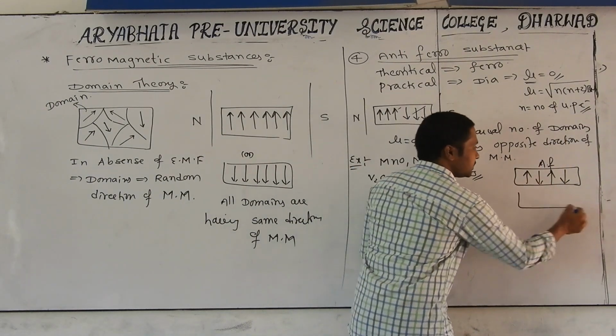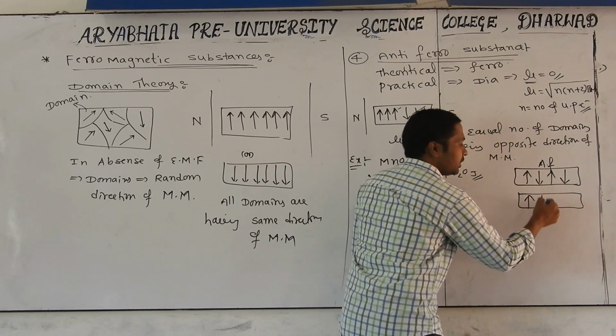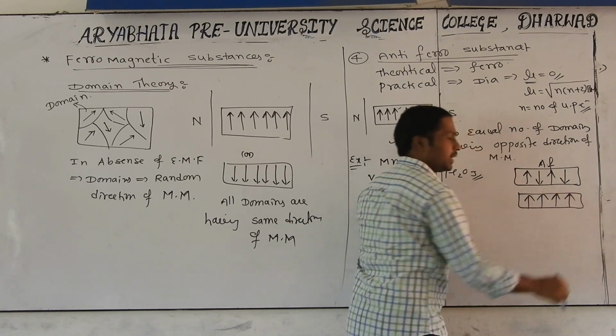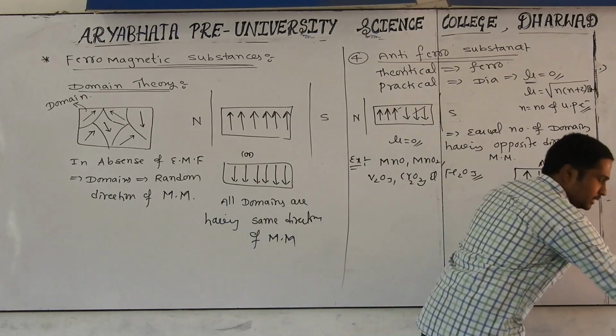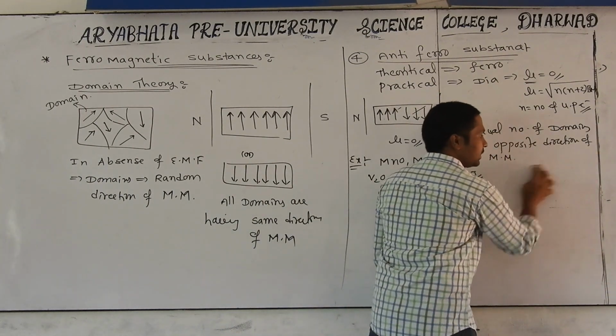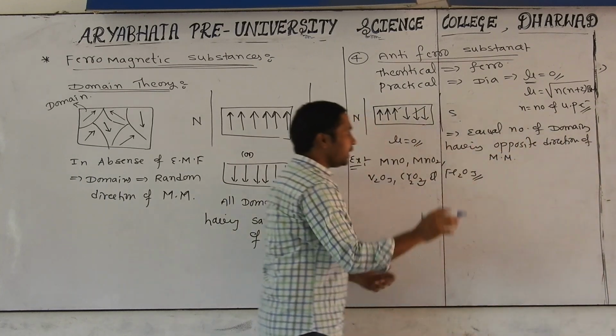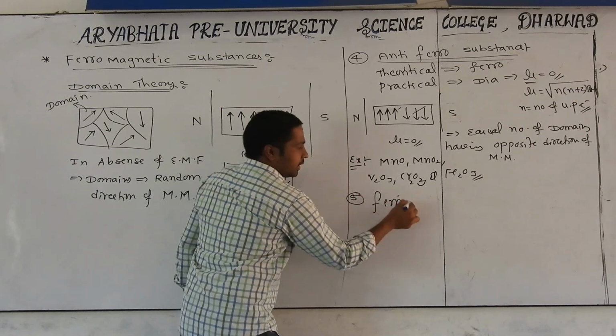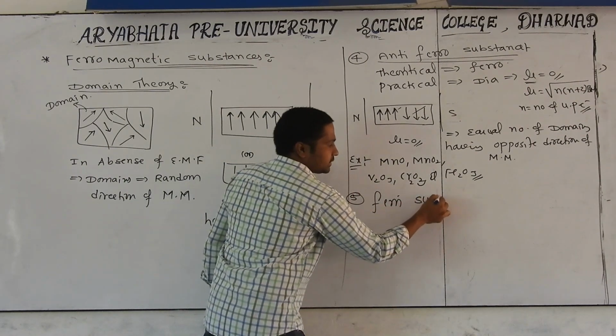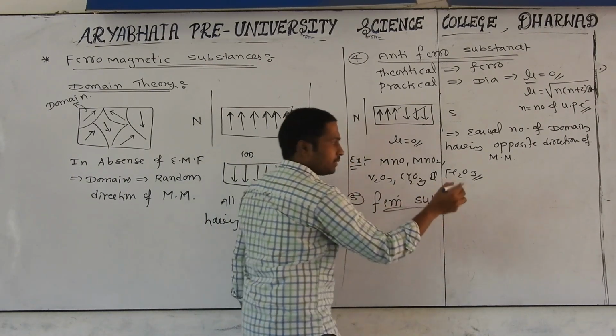Now, if you take one substance in which all are in the upward direction, meaning all 4 are in the same direction, it becomes like a ferromagnetic substance. This one is asked: how can you represent the ferro, anti-ferro, and the last one, which is nothing but ferrimagnetic substance. Ferrimagnetic substances, this is also a very important thing.